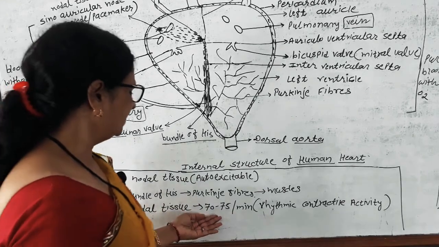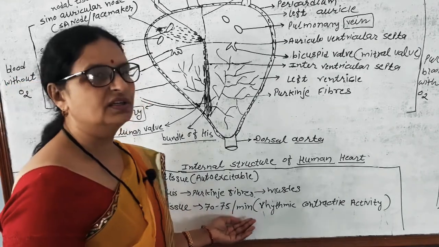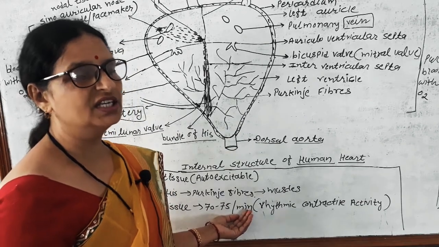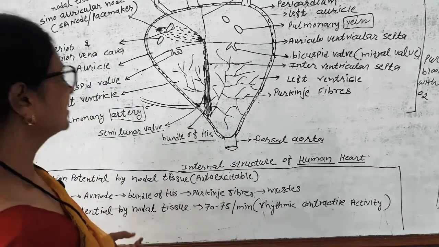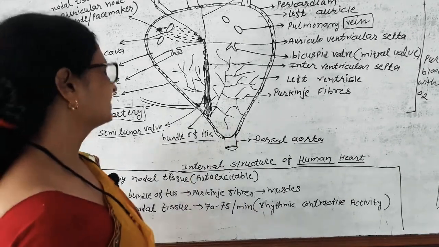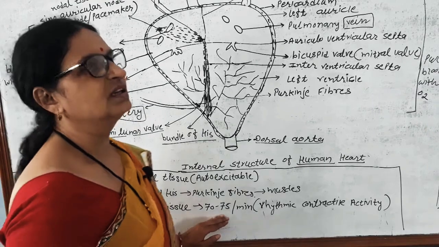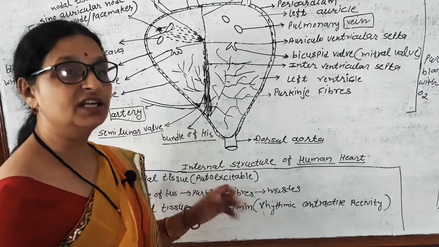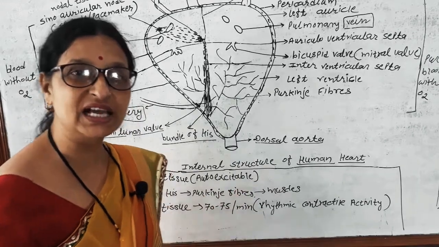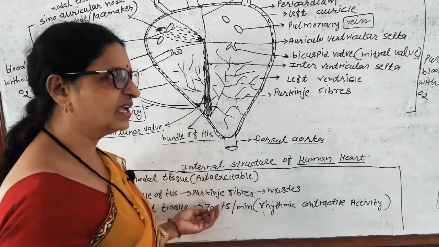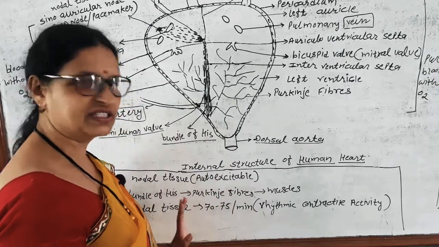It is 70 to 75 action potentials per minute. On average, a person's heartbeat is 72 per minute. It may increase to 75 or more at the time of deep exercise or faster running, and it may slightly decrease at rest.